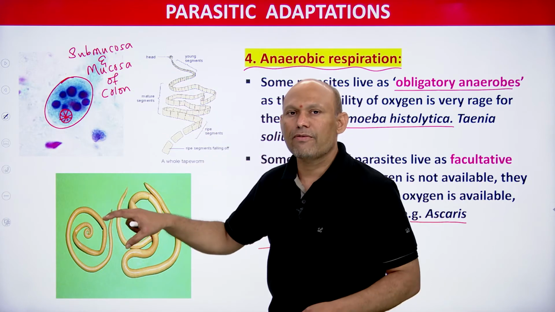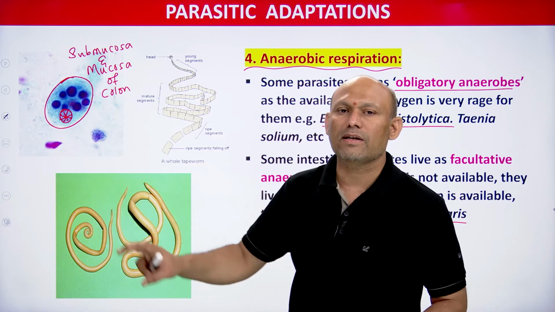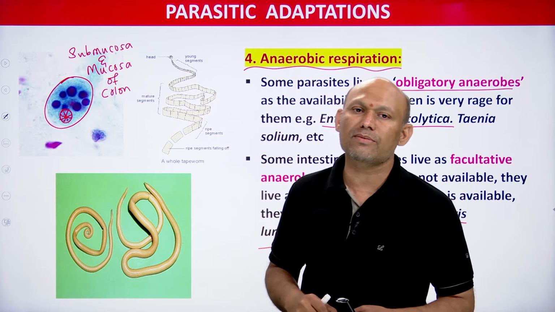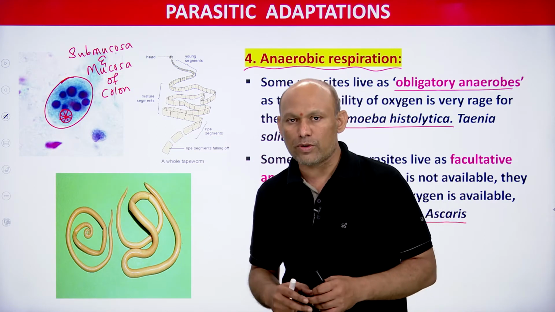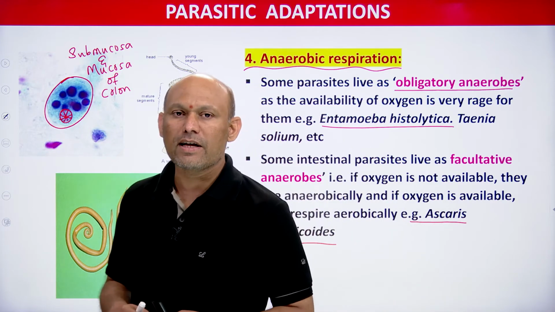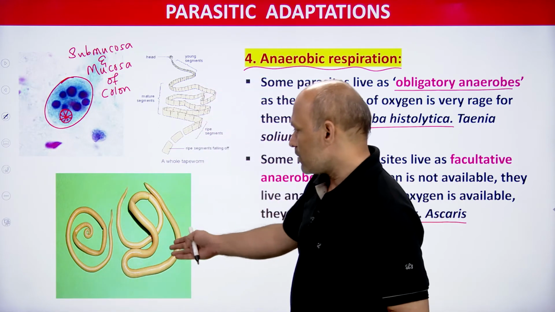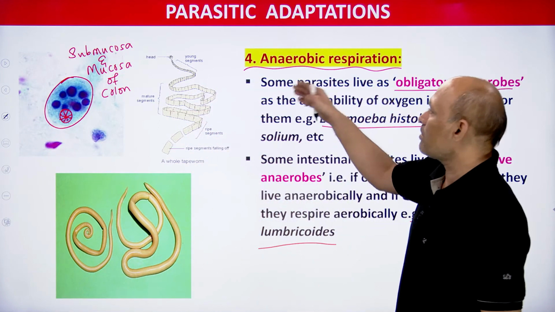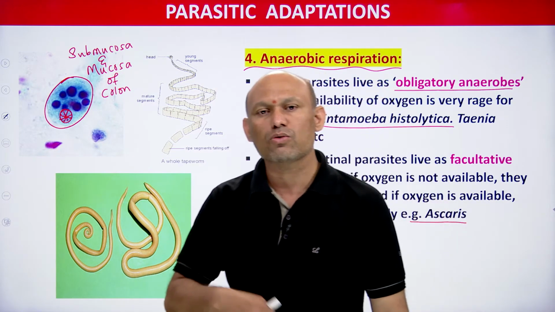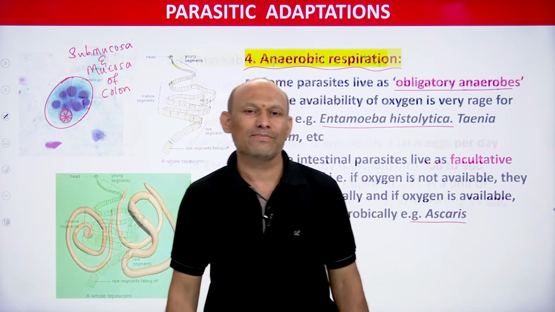So if an organism lives without oxygen, and if oxygen is available, it is not going to make use of that oxygen, such organisms are called obligatory anaerobes, students, right. For obligatory anaerobes, we have Entamoeba histolytica and Taenia solium, and for facultative anaerobes, we have what? Ascaris lumbricoides, students, right. So this is one more adaptation you can see in parasites. This adaptation also enables the parasite to live successfully in the body of their host, student, right.